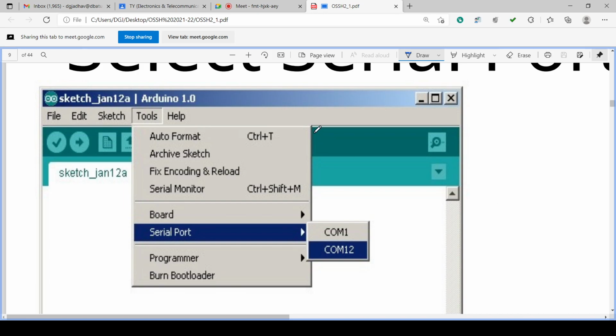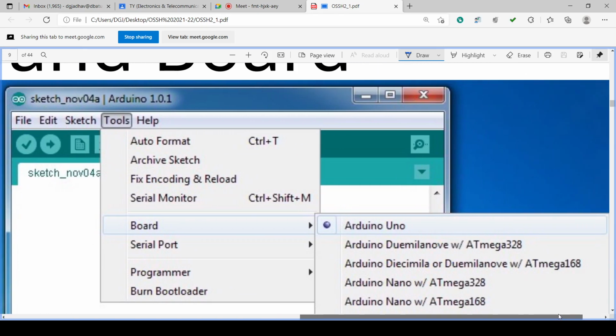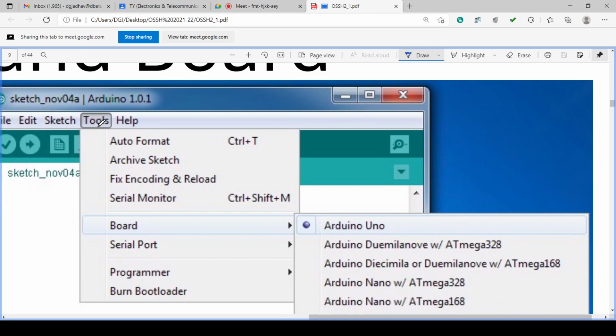So we have to click the Tools drop down menu, and this menu drops down, and then we have to click the serial port, and whatever ports are there, COM1 and COM12, are shown. Suppose we have connected the Arduino board to COM12, so we have to click the COM12 button. So we have selected the COM port, then again we have to click the Tools button. After selecting the serial port, we have to select the board, because having selected the serial port means the board is now connected.